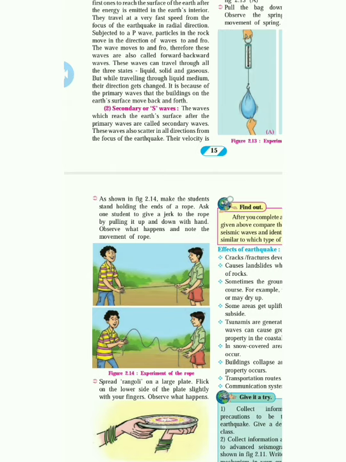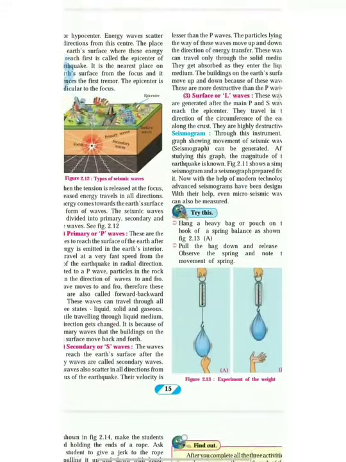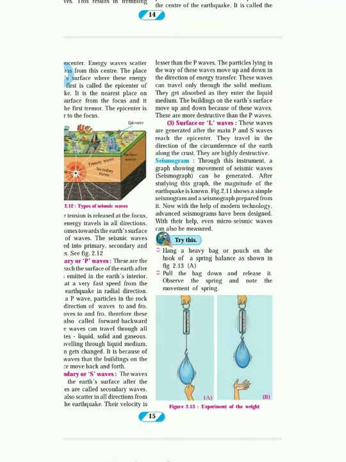If water is included in the interior of the earth, it will also change into a solid form, because secondary waves only have the solid form. Understand? Now, lesser than the P waves, the particles lying in the way of these waves move up and down, perpendicular to the direction of energy transfer. What is happening in the primary waves? They travel forward to backward. In secondary waves they travel upward to downward.